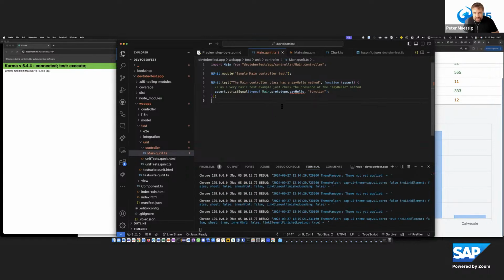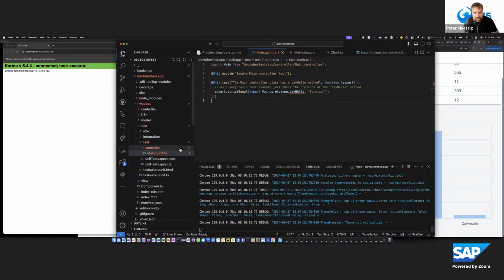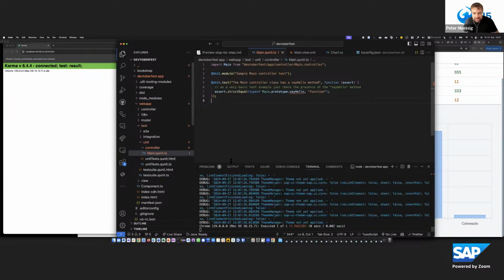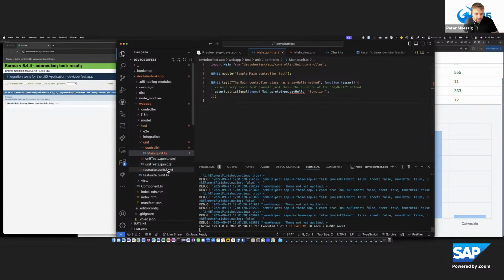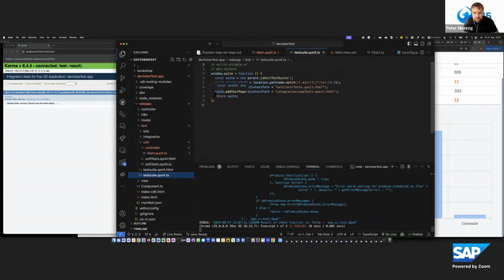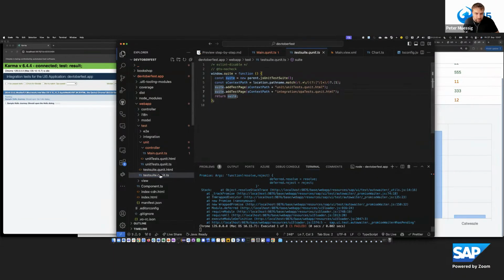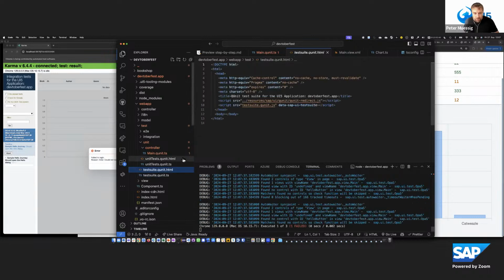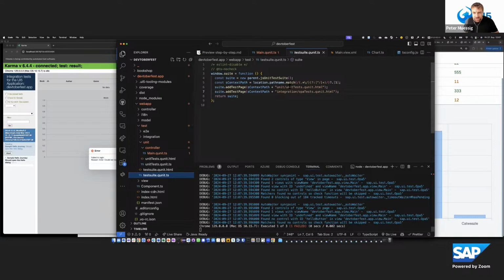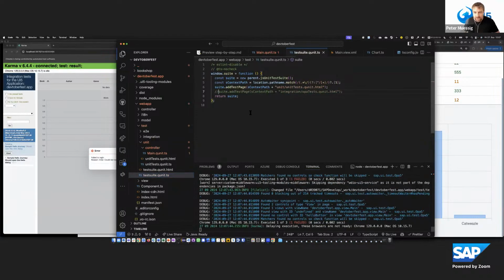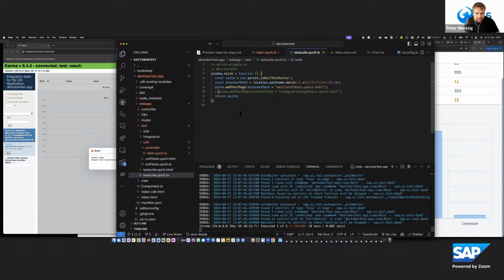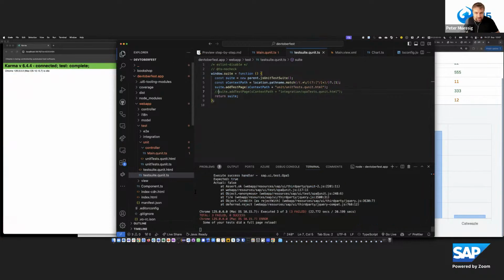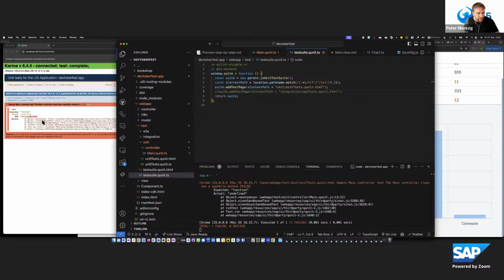So let's check. There will now be the QUnit test running and the integration test running. So the say hello is not working. Maybe in the test suite, we just remove that. By default, the Karma runner is using test suite QUnit HTML, which is opening the test suite QUnit.js. And here the test suites are defined. If I disable the integration tests for the time being, then it only runs my QUnit test.